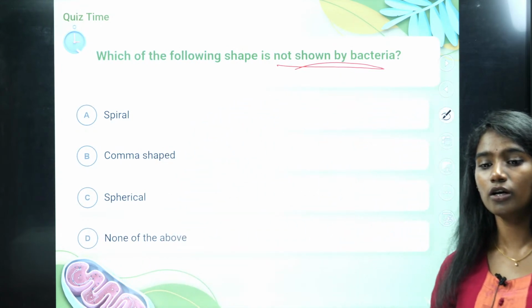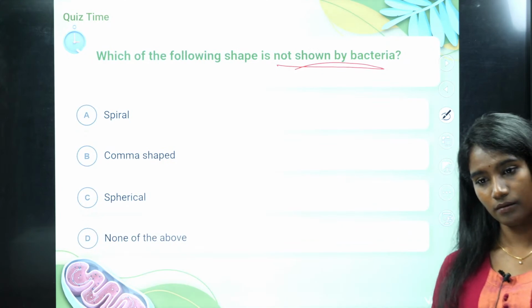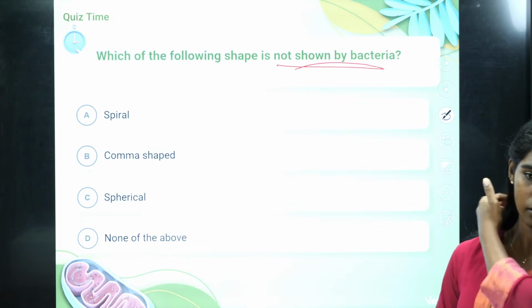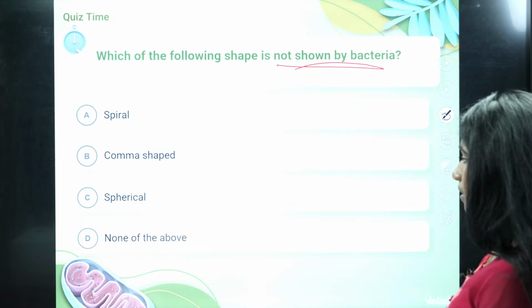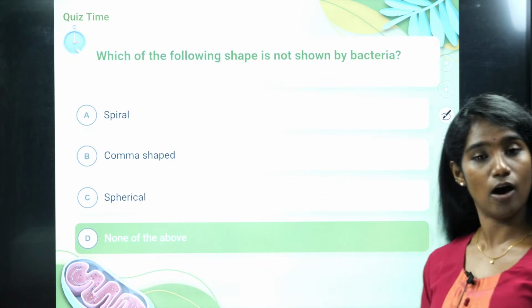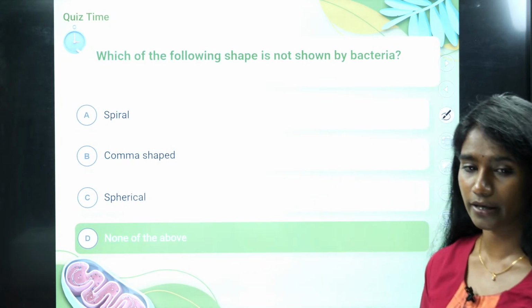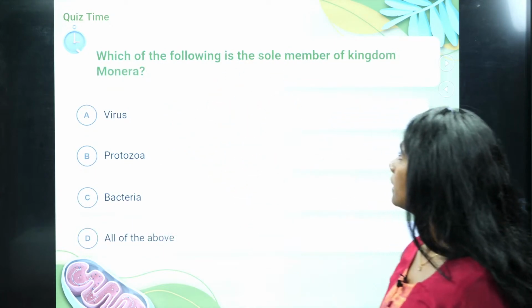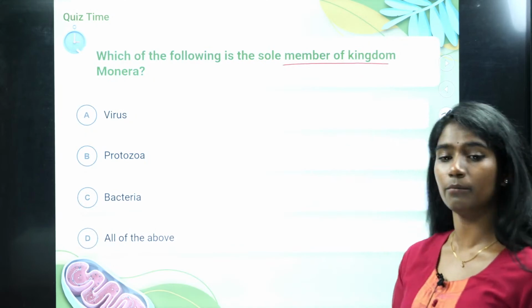Which shape is not shown by bacteria? It is, see, all the three are shown by bacteria, therefore option D is the right answer. None of the above is the right answer. Okay, fine. Now, which of the following is the sole member of kingdom Monera?